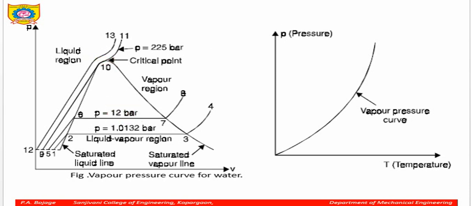What actually happens here is that the boiling point of water goes on increasing with increase in pressure. A stage will come at 225 bars. Water at this pressure, if heated, will skip the liquid plus vapor region and directly get converted into superheated steam.